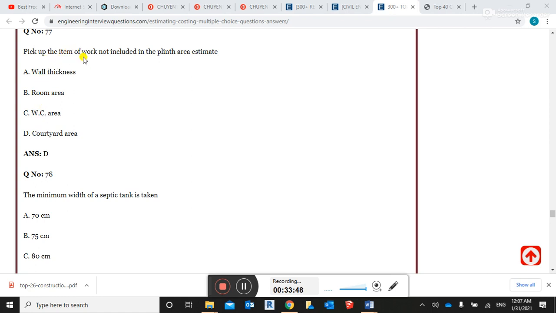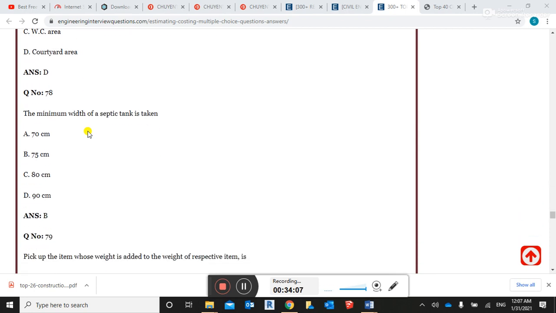Pick up the item of the work not included in the plinth area estimation: wall thickness, room area, WC area, courtyard area. This is the right answer. Courtyard area is not included in the plinth estimation. We do not consider this courtyard area in the plinth estimation.